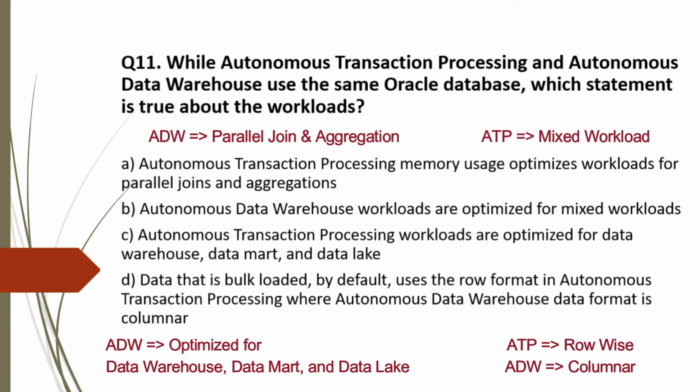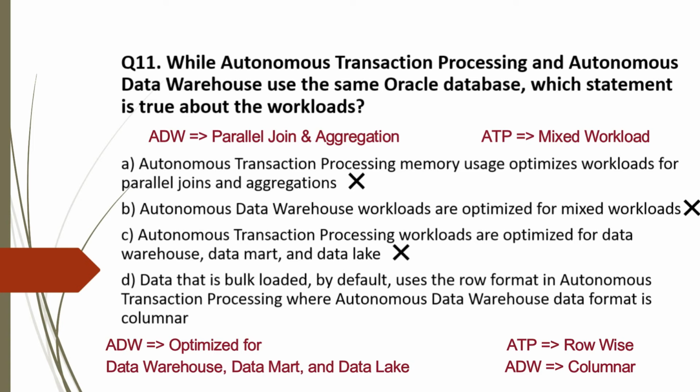Option A, autonomous transaction processing memory usage optimizes the workload for parallel joins and aggregations. This characteristic is for ADW, not ATP, so incorrect. Option B, autonomous data warehouse workloads are optimized for mixed workload. No, ATP is designed for mixed workload, not ADW, so this is also incorrect. Option C, autonomous transaction processing workloads are optimized for data warehouse, data mart and data lake. No, ADW is optimized for data warehouse, data mart and data lake, not ATP. So this is also incorrect.